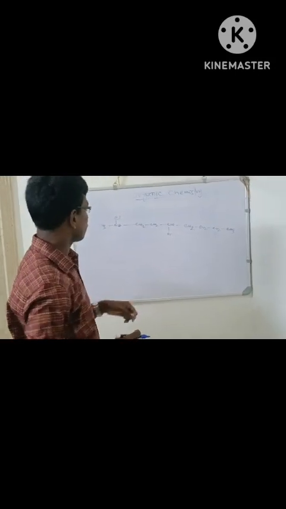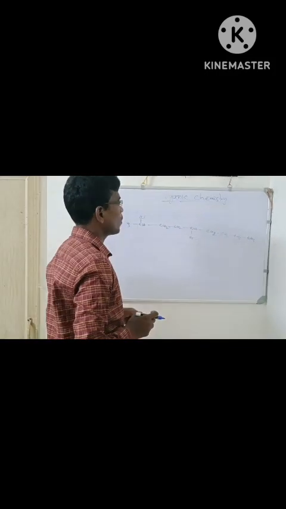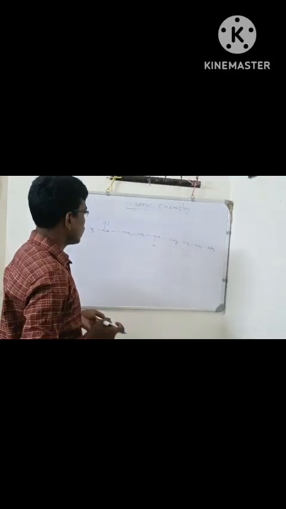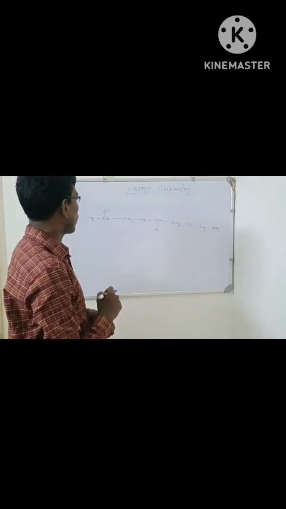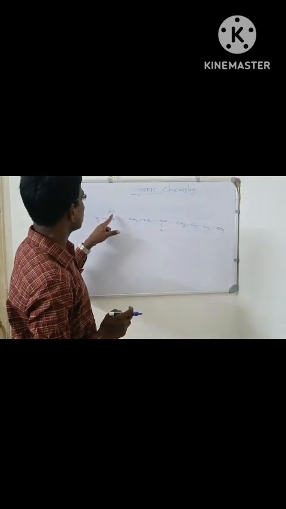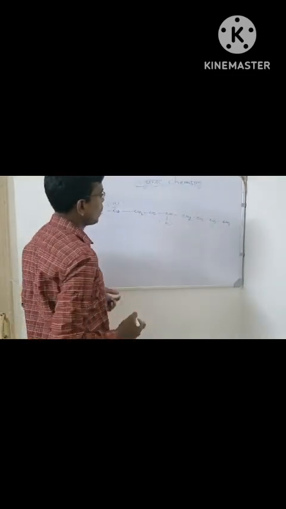If the nomenclature of this organic compound is to be done, how can we number the carbon atoms? Here the substituted groups are chlorine and bromine.